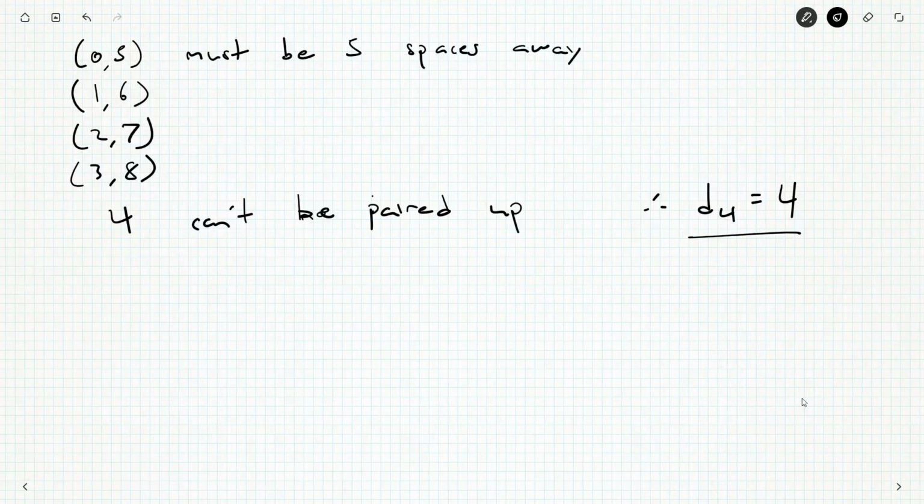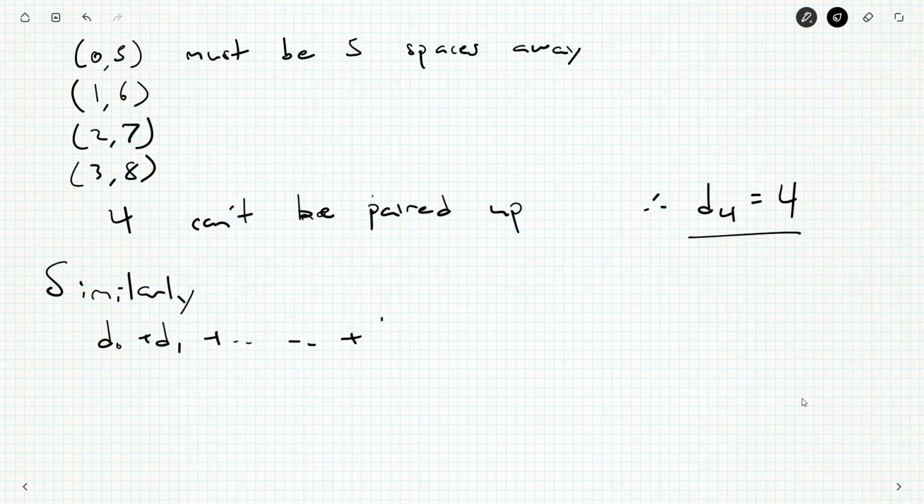Well, I would hesitate to do anything with the 5s right now. But I like that these things are paired up, because the 0 and the 5 means you'll get certain sums and certain possibilities. But we can also note D0 plus D1 plus, I'm not going to write them all out, you understand the patterns at this point, but we have to have sums of 7 in a row divisible by 4.